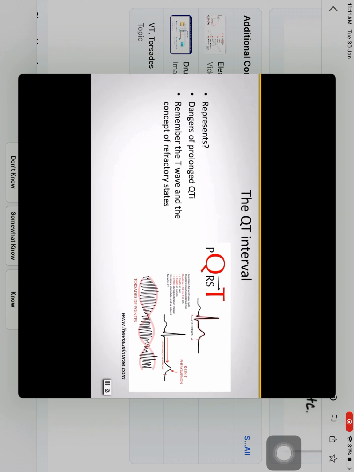Now, long QT syndrome may be hereditary. It could be electrolyte-induced or it could be drug-induced. In fact, medications with antiarrhythmic properties like sotalol, flecainide, amiodarone, and some others have the potential to actually prolong this interval. Patients that are undergoing loading therapies, for example, for these types of drugs often have their QT intervals monitored using serial ECGs. Now, if you notice a QT interval that's approaching or exceeding 0.5 seconds, or half a second, in these patients, you should definitely notify the provider.